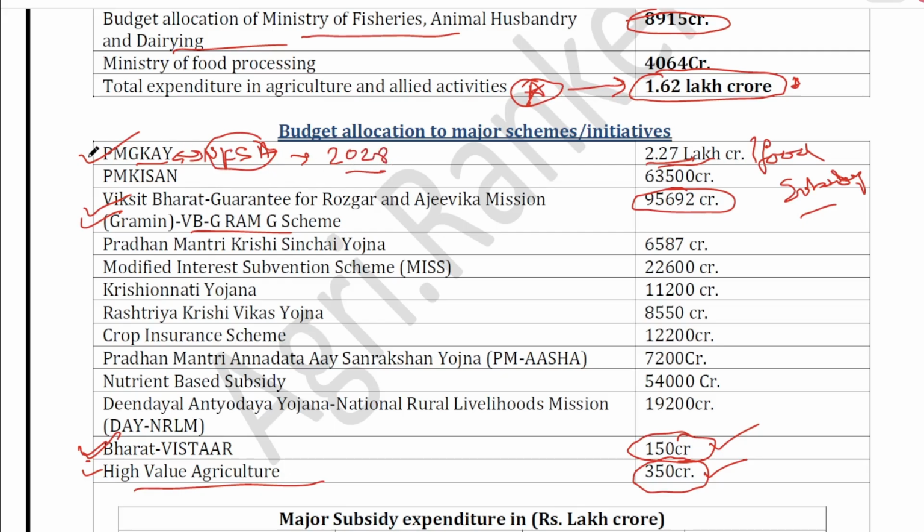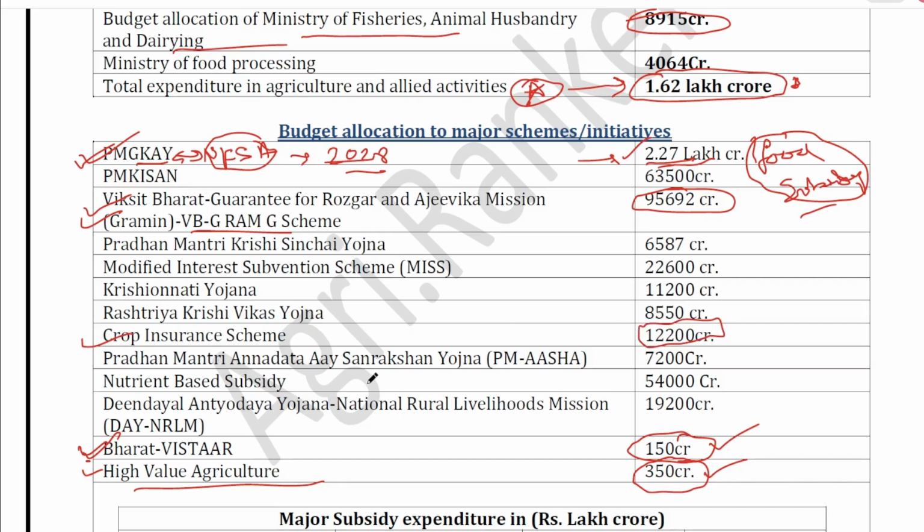So till then, the budget allocations to this scheme will remain equal to the total food subsidy that government gives. Okay, so 2.27 is important. Other important schemes that you might remember, that is crop insurance scheme. It has completed 10 years.